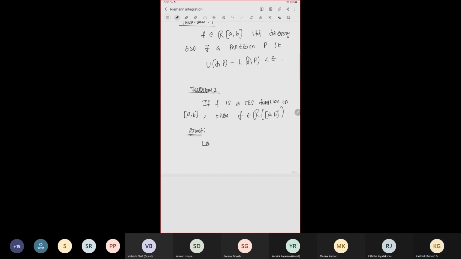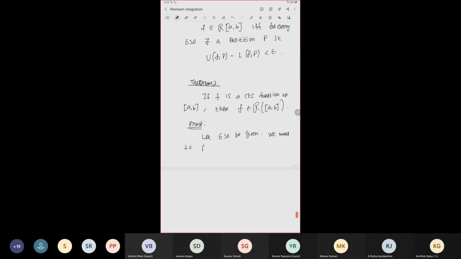Let epsilon bigger than 0 be given. We want to find a partition P such that U(f,P) − L(f,P) is less than epsilon.